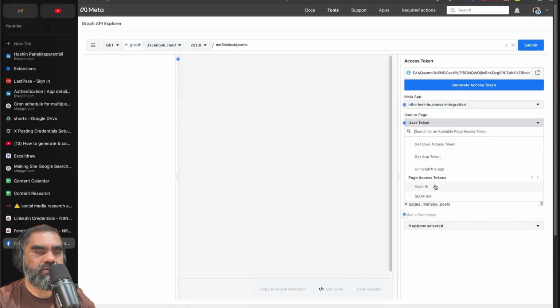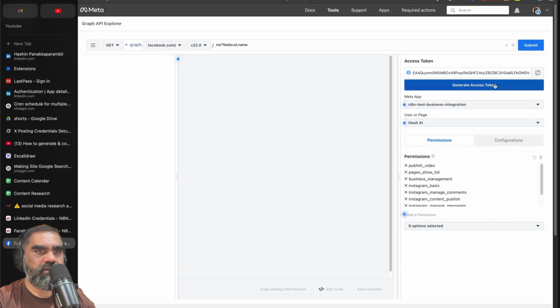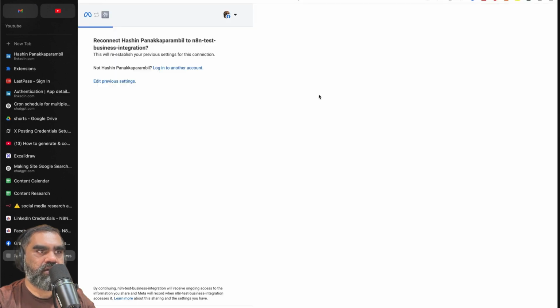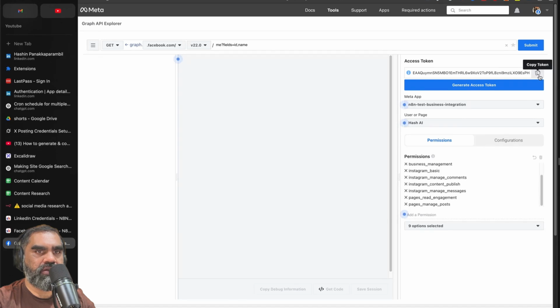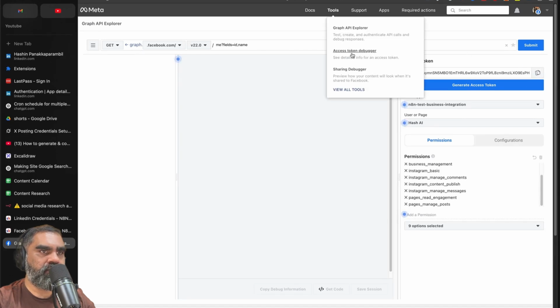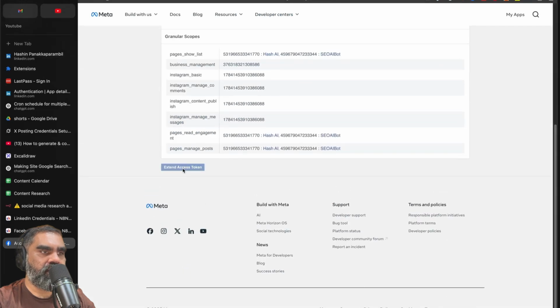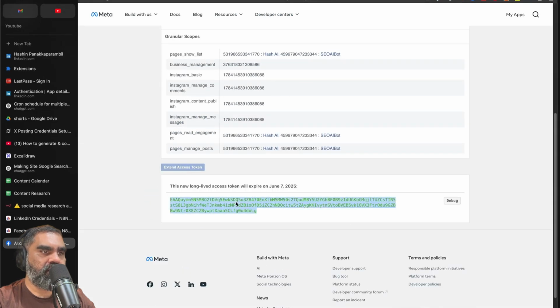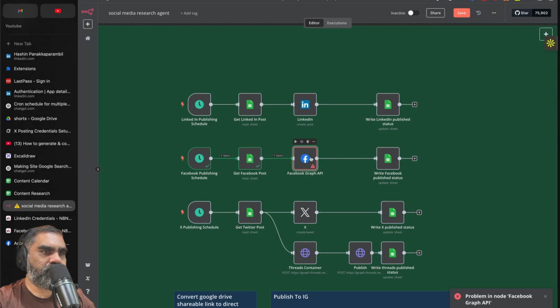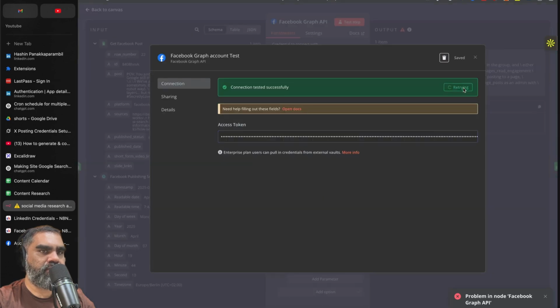So let's do hash AI, generate access token. You'll have to go through the thing and then copy it. Go to access token debugger, paste that in, extend access token, copy that, come back here, save, retry.